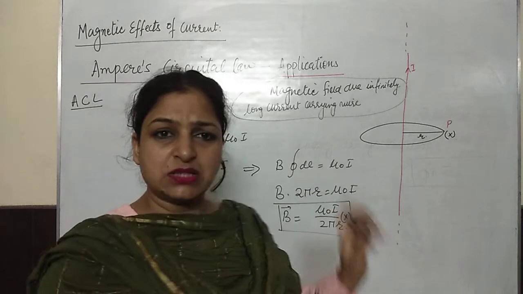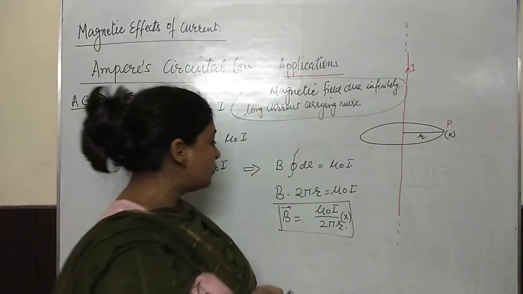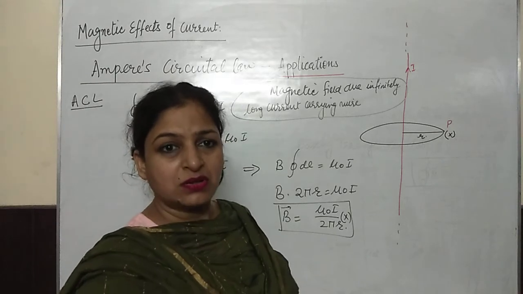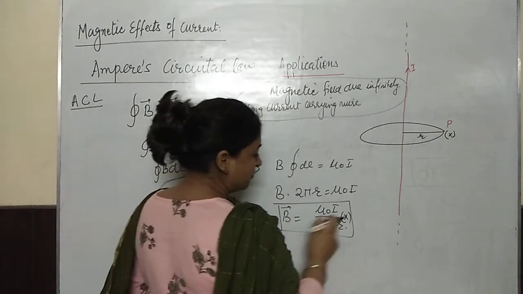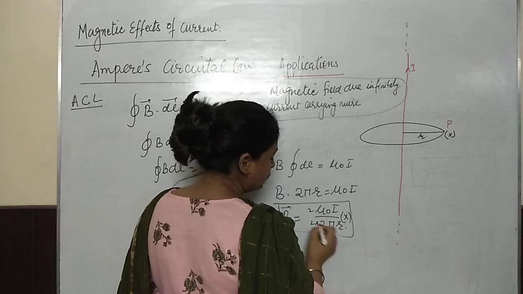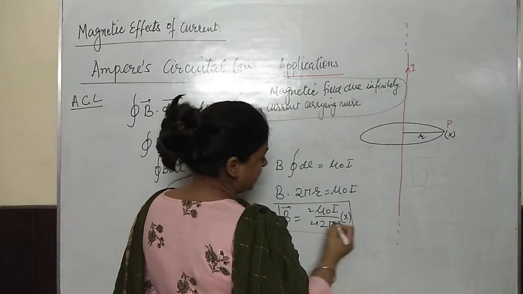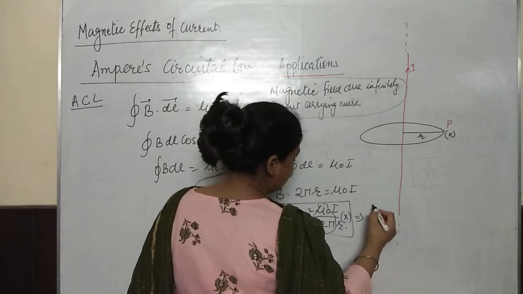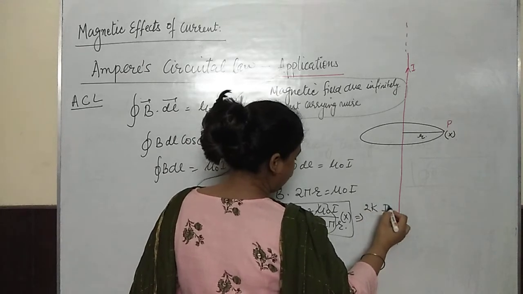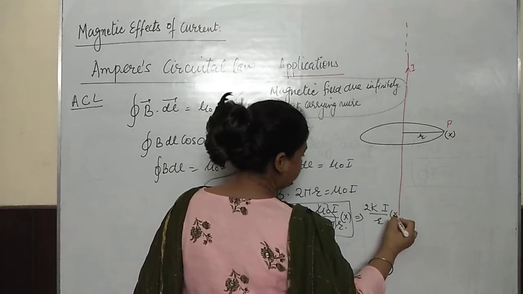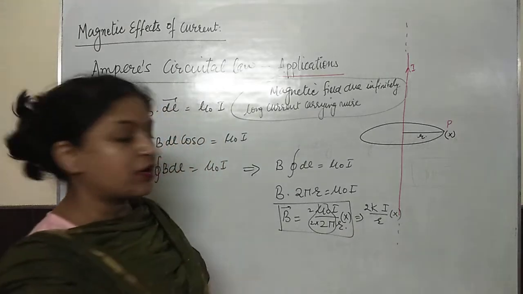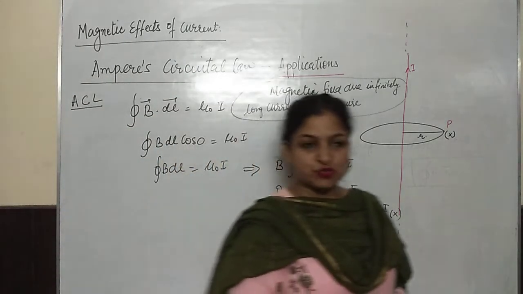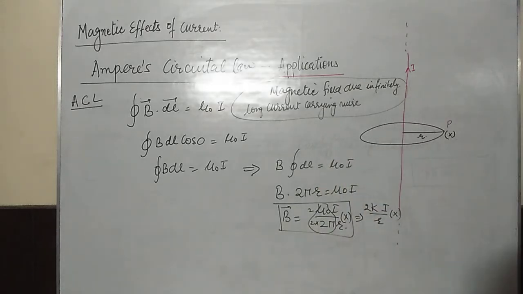And if you want to write this expression in terms of K, how will you write it down? K is what? In magnetism, K is mu naught over 4 pi. So you multiply with 2 and 2, so mu naught over 4 pi, this would be K. So this can be written as 2 K I over r. In this way also you can write. If you want to write the expression in terms of K, we can easily do so.